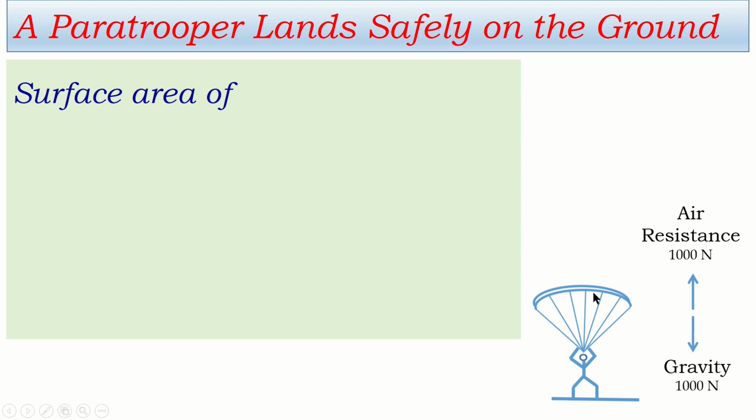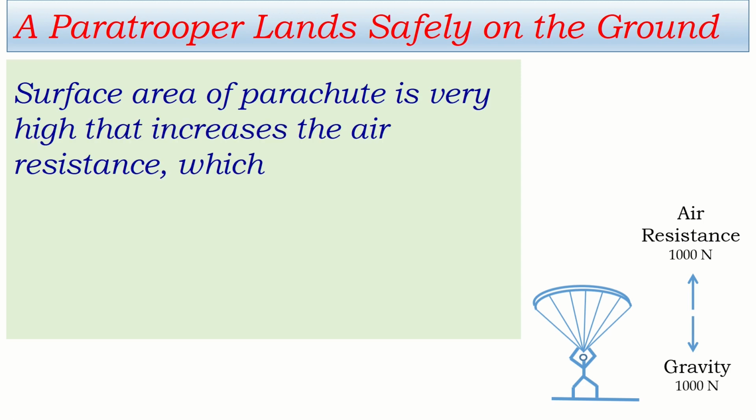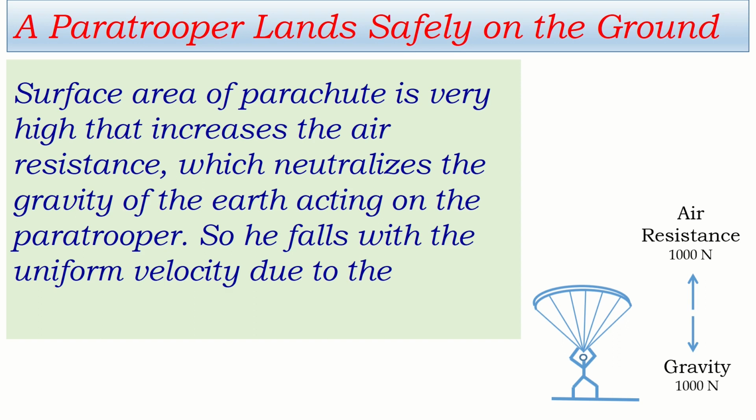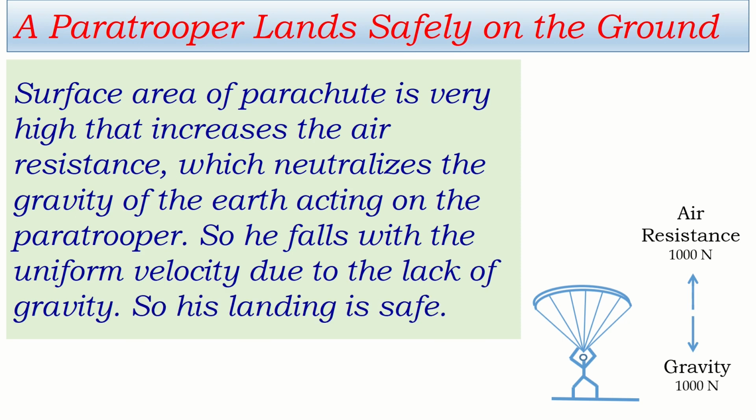This way we can write that the surface area of the parachute is very high. That increases the air resistance which neutralizes the gravity of the earth acting on the paratrooper. So he falls with uniform velocity due to the lack of net force. So his landing is safe.